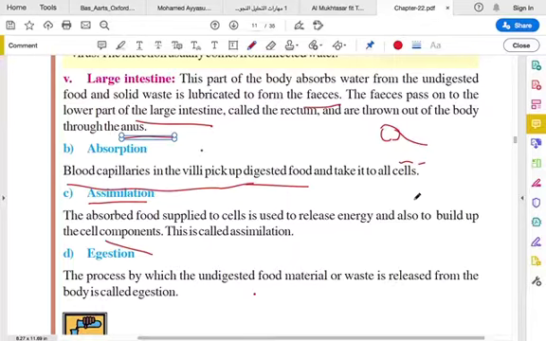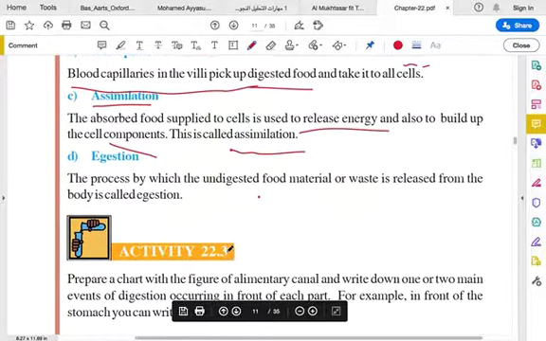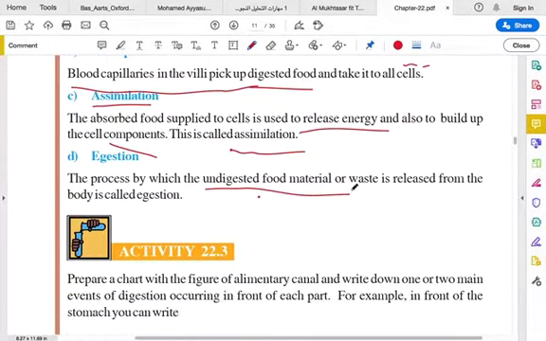In the cells, the absorbed nutrients are processed to release energy and for other functions of the cell. This process is called assimilation. The next is egestion. As I told, the undigested food material or waste is released from our body. This is the final process.